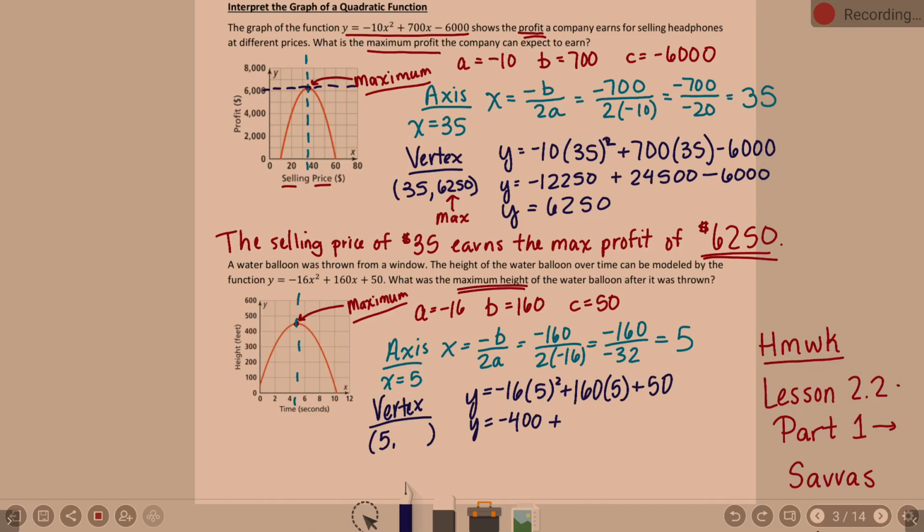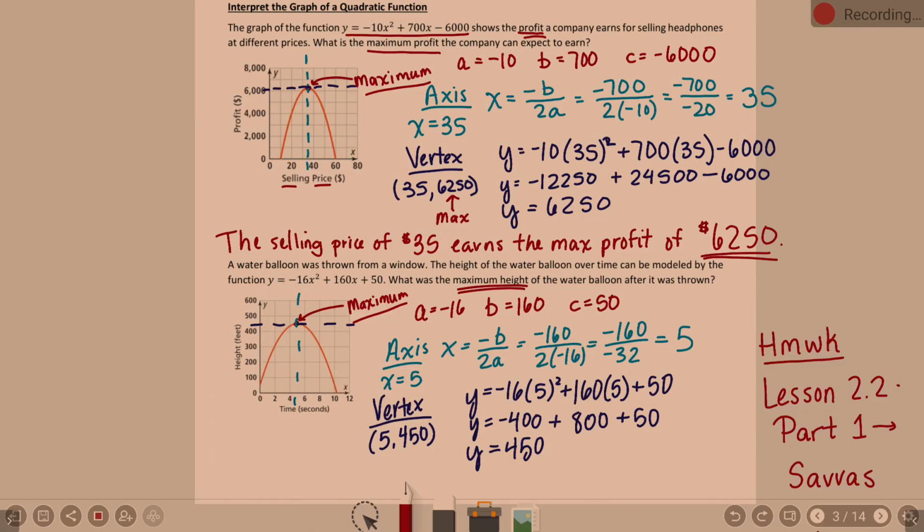Well, I know 5 times 16 is 80, so it's going to be 800 plus 50. Negative 400 plus 800 is 400, plus 50 looks to be 450 to me. Okay, that gives me a vertex of (5, 450). Does that look like it on the graph? Yeah. Okay, the graph gives you a nice option to reassure yourself that, yeah, looks like my answer's in the right ballpark.